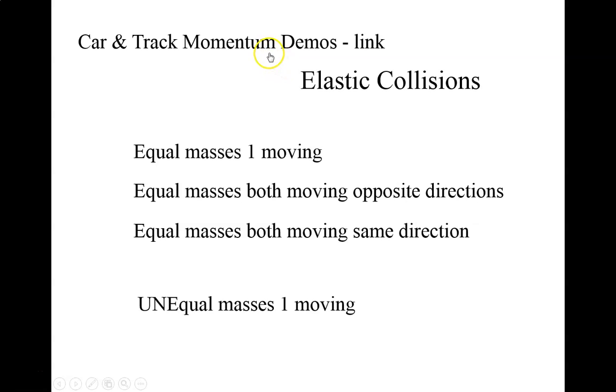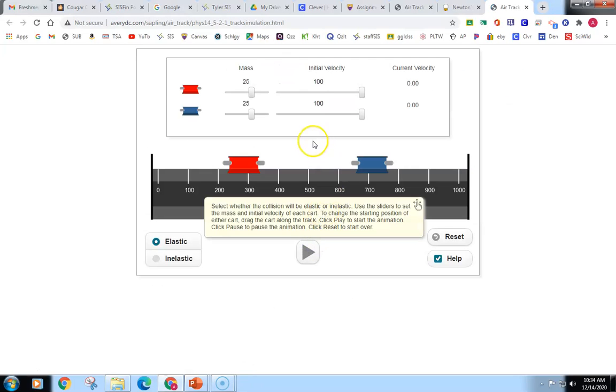So let's look at a few of these collisions on an air track simulator. Let's look at an elastic collision where they both have the same mass, and we've got one object moving, which is going to be the red. So here comes the red, and it transfers its momentum. Because momentum is conserved, all that means is that momentum gets transferred from one object to another object. That's all that goes on when we've got a collision.